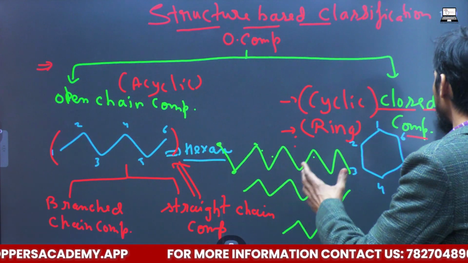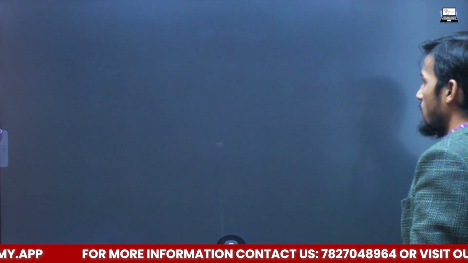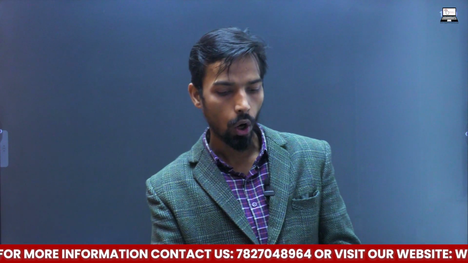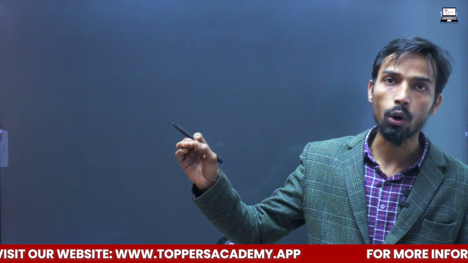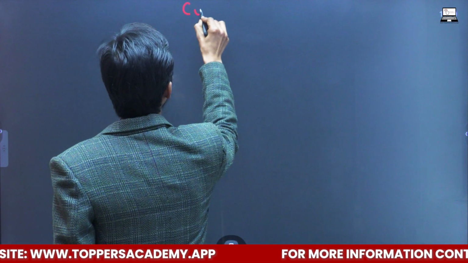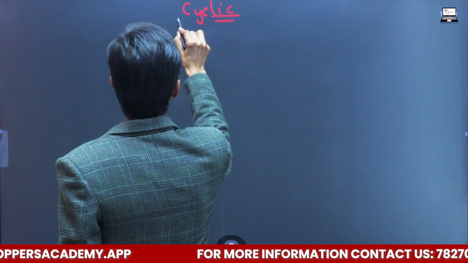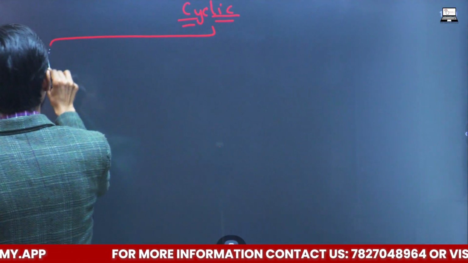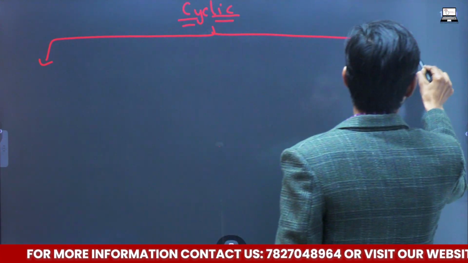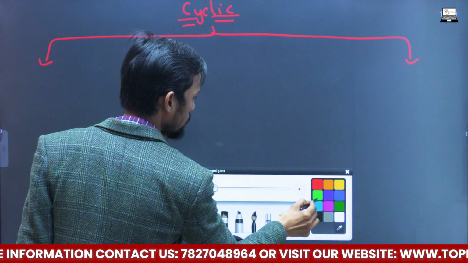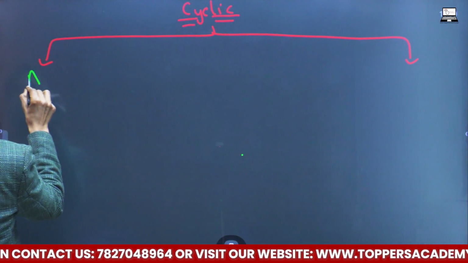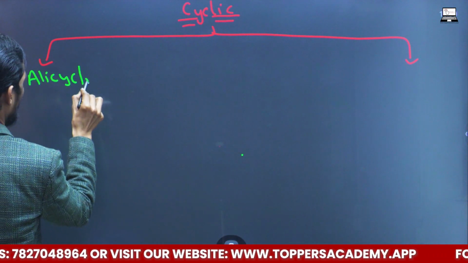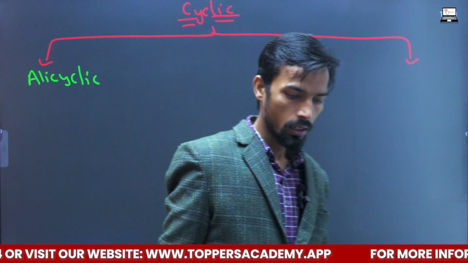Now if we subdivide this cyclic compound, or you can say ring compound, closed compound, these can be subdivided into alicyclic and aromatic. Cyclic compound can be subdivided into two important units: alicyclic and aromatic.